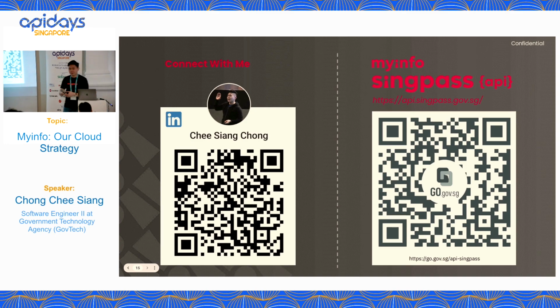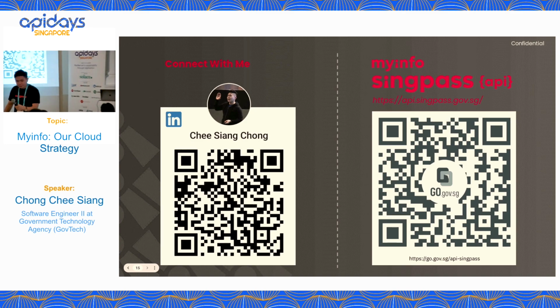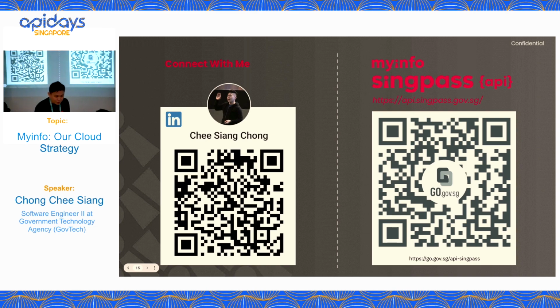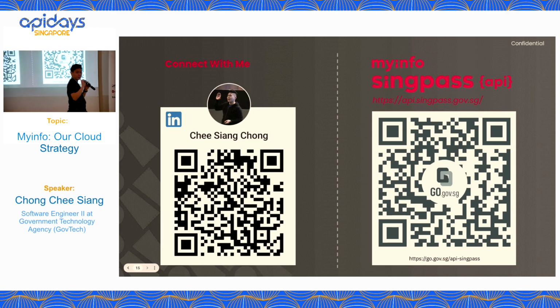Yes, please. Do you have any criteria for the client to get the key pair? Sorry? No, do you have any criteria for the client to get the key pair? Yes. Okay, so the question is, do we have any criteria for our partner to get the key pair? First, we are not using key pair. We are using client assertion plus deport, just now that I mentioned.